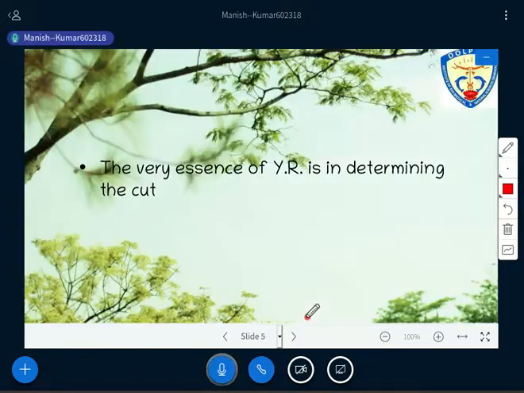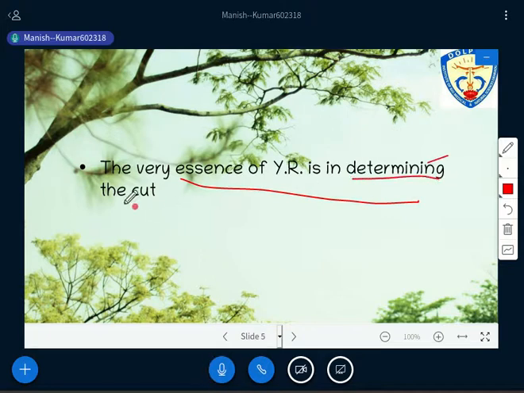Now we are moving to the next. The very essence of yield regulation is determining the cut. This is the important thing that one needs to understand here. The very essence of yield regulation means the basic thing that has to be done through yield regulation.